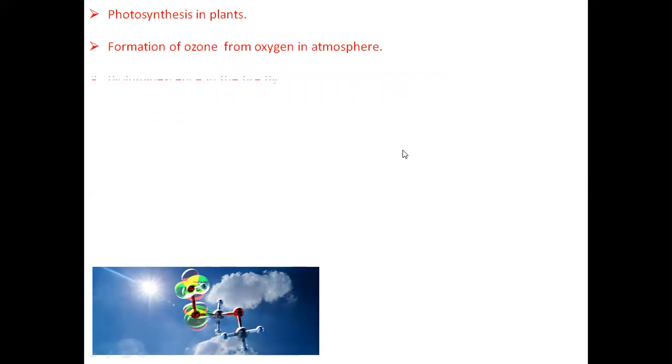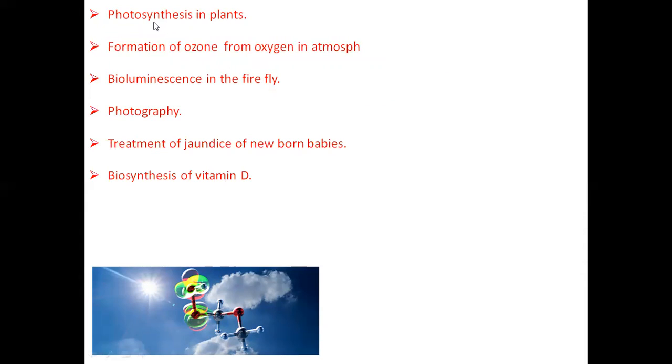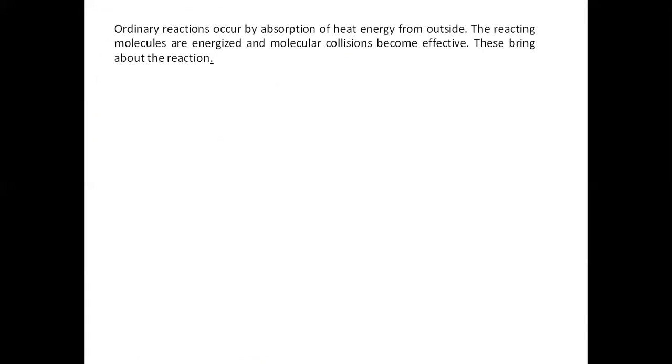So firstly, we discuss what the applications of photochemistry are. Photochemistry is useful in the photosynthesis of plants, in the formation of ozone from oxygen in the atmosphere, in bioluminescence in the firefly, photography, treatment of jaundice of newborn babies, and biosynthesis of vitamin D. There are many other applications of photochemistry too, but here we have taken a few applications in order to show the importance of photochemistry. So we start with the introduction.